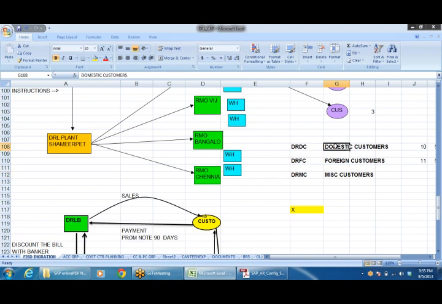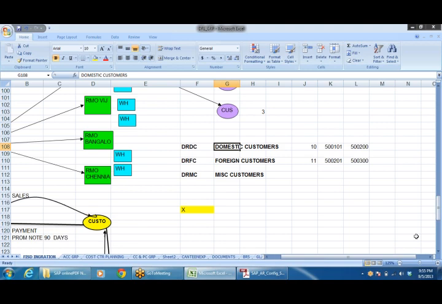In the domestic customer group, I am going to have so many customers, not one or two. So we need to give some number range, just like our document number range or GL accounts. Here also we are going to give number ranges to the customers.